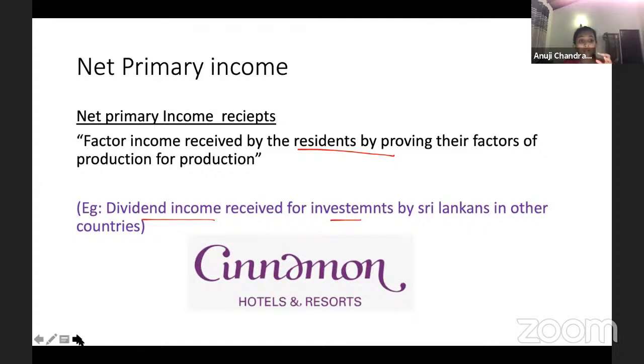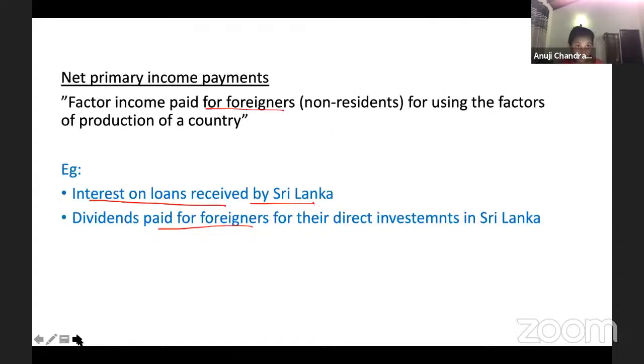Similarly, if a foreign company is operating in Sri Lanka, we have to remove it as we have to pay it to them. It's included in their country. Okay, dividends.